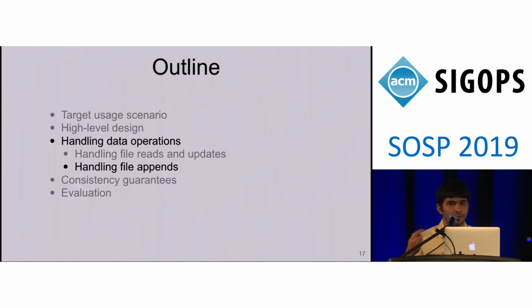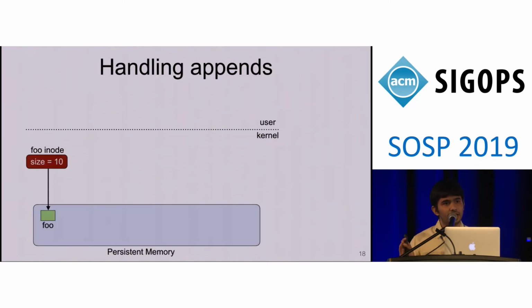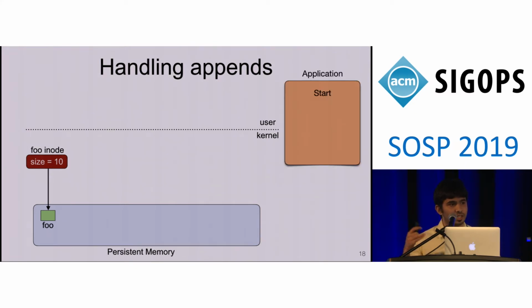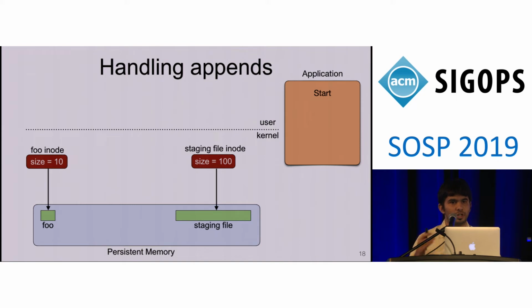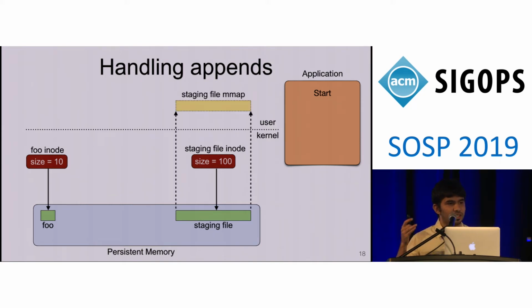Now I'll talk about how SplitFS handles file appends. Consider that we have a file foo in persistent memory. When an application initially starts up, SplitFS creates another file called a staging file corresponding to this that will hold the appends corresponding to file foo. SplitFS then memory maps the staging file into user space component U-Split. Note that all this is done in the initialization phase of the application and is not in the critical path of the workload.